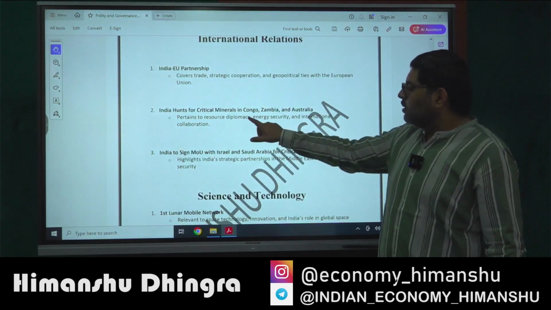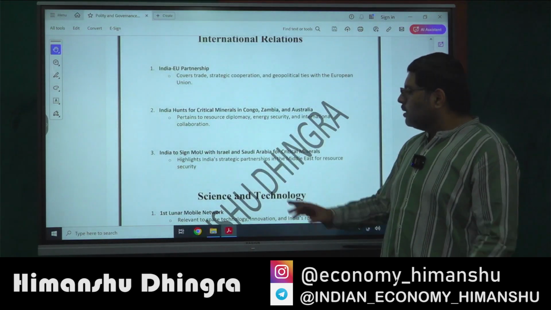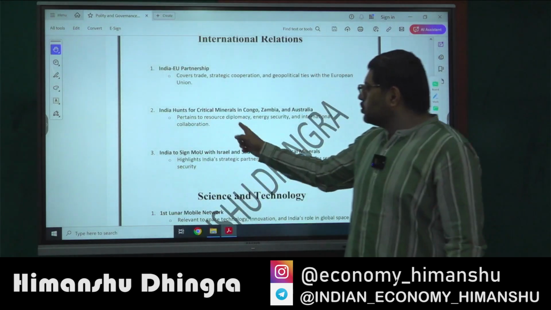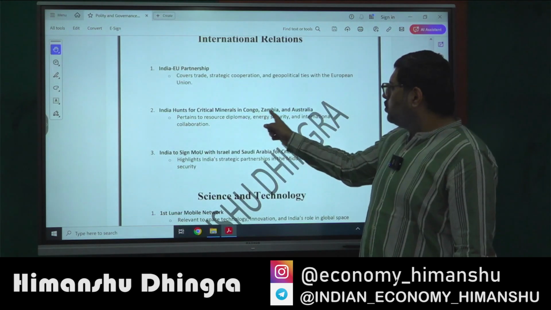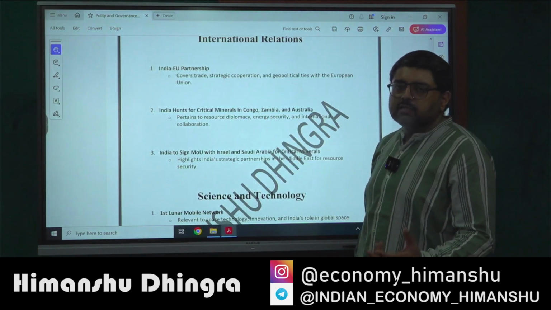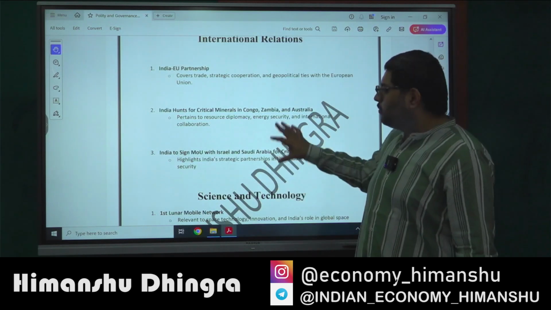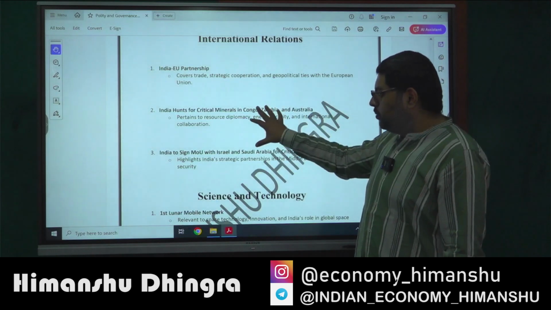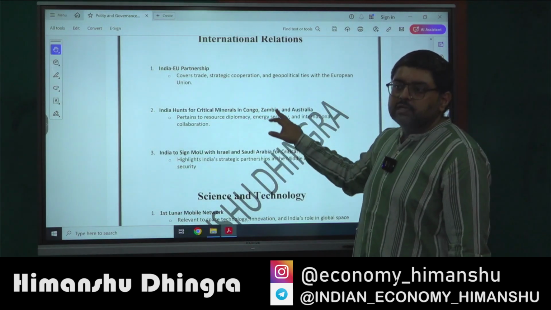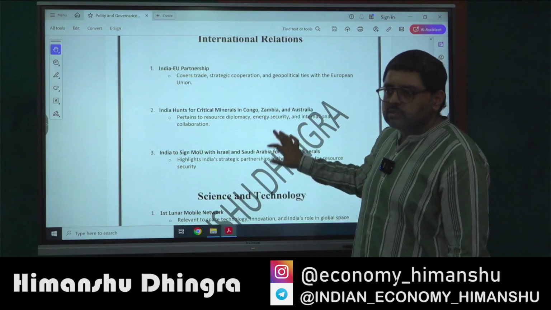Now these two news items, second and third. India is looking for critical minerals. With respect to Israel and Saudi Arabia, we have signed an MOU. But we are also looking to sign agreements with Congo, Zambia and Australia with respect to critical minerals. Clear? You know that critical minerals have relevance for electric vehicles, semiconductors, AI. That is why you have to remember it. In geography also they can ask you from which countries India is mining these critical minerals. So you have to remember that.